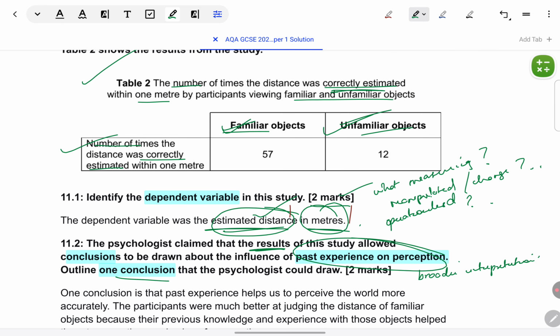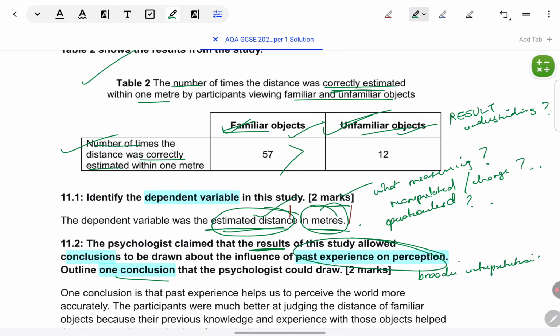Most students will say participants more correctly estimated the distance when familiar objects were shown rather than unfamiliar, because the number is higher: 57 rather than 12 is the frequency. But that's a result. They want a conclusion, so for giving the result you will get 0. What are you understanding from this result?